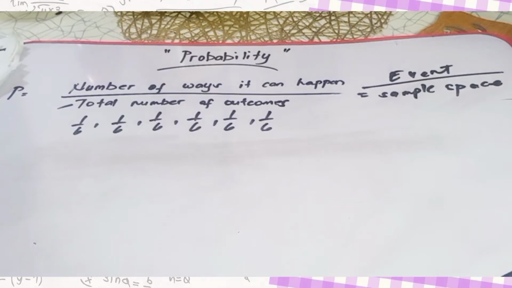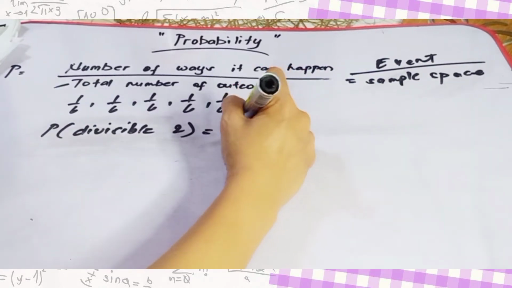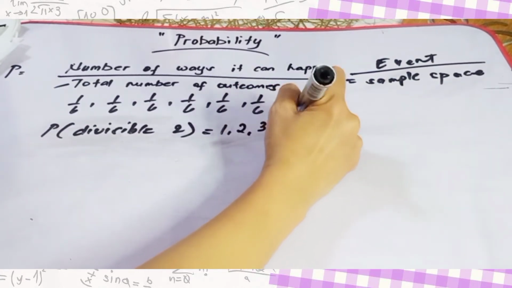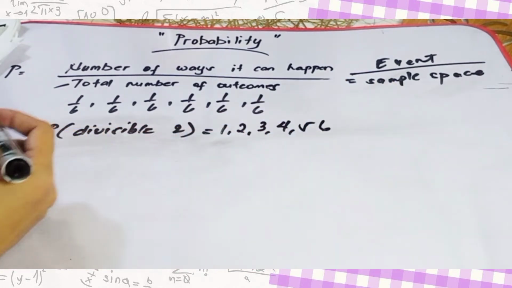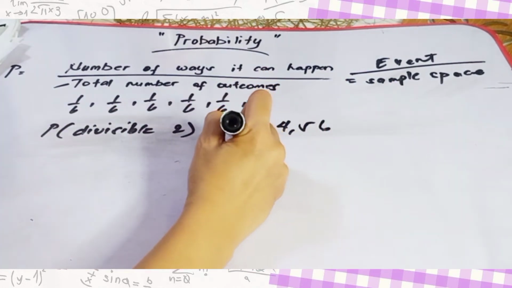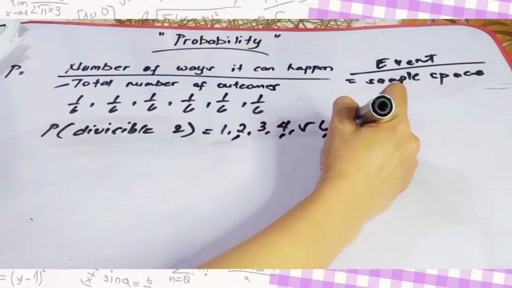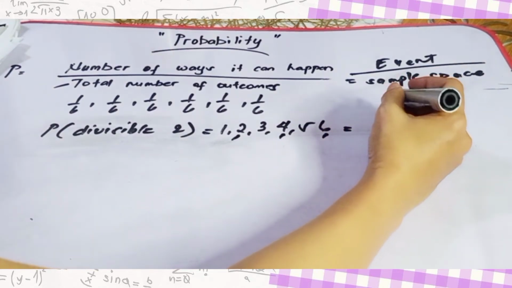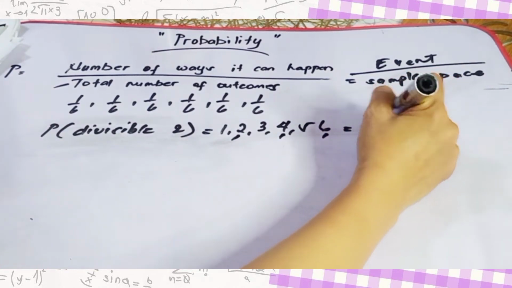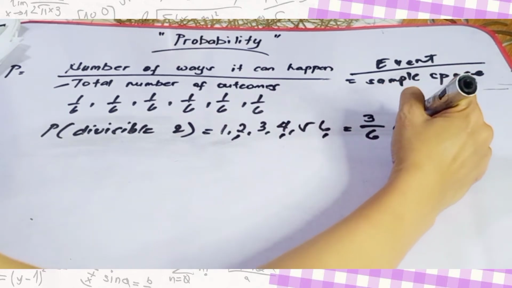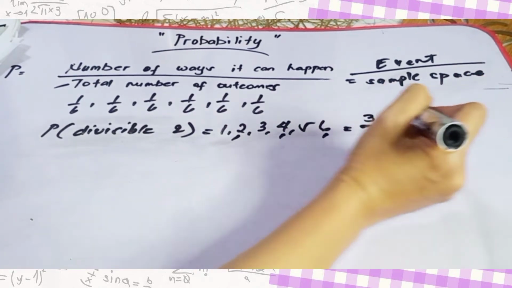So, paano naman kapag sinabi natin, for example, what is the probability of getting a number divisible by 2? So, in a single die, we have 1, 2, 3, 4, 5, 6. So, therefore, ano yung mga divisible by 2? We have the 2, 4, and 6. So, the probability of getting a number divisible by 2 is 3 over 6, or that is simply 1/2.